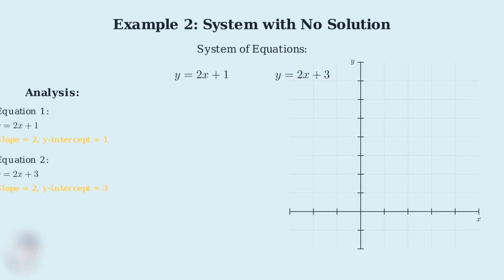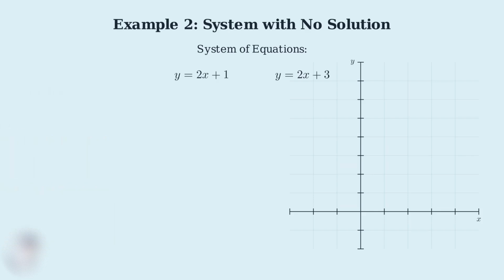Notice that both equations have identical slopes. This is a crucial observation. When two lines have the same slope but different y-intercepts, they are parallel lines. Parallel lines never intersect, which means this system will have no solution. Now let's graph both equations to see this visually.